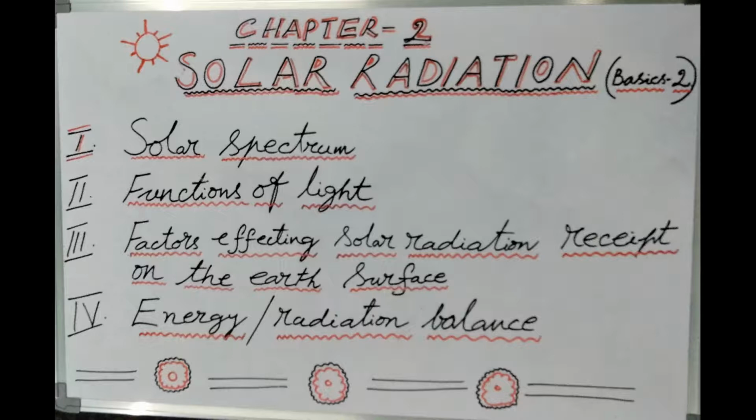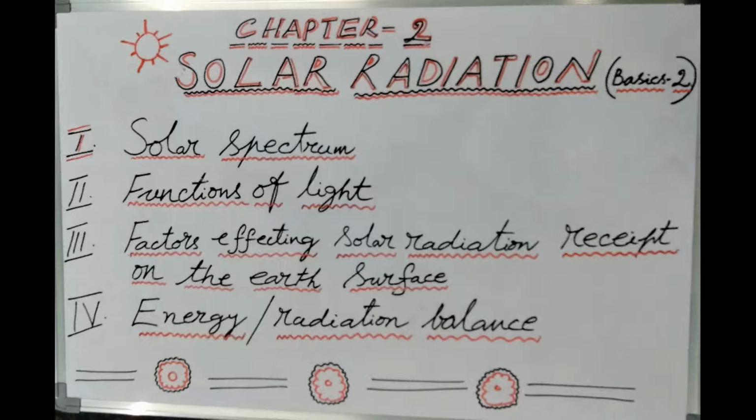The third one is the altitude of the sun. The vertical rays of the sun hit the minimum possible area. The greater the sun's altitude, the more concentrated is the radiation intensity per unit area at the surface. Similarly, the receipt of solar energy on a surface normal to the beam is approximately 7% more on 3rd January at the perihelion than on 4th July at the aphelion. Okay, so these are the astronomical factors.